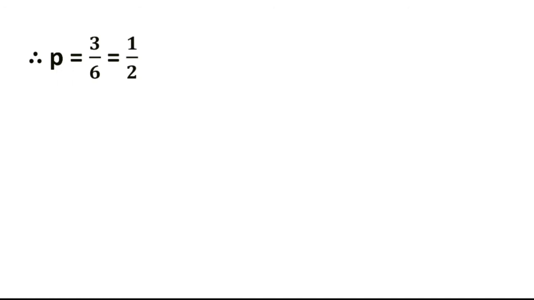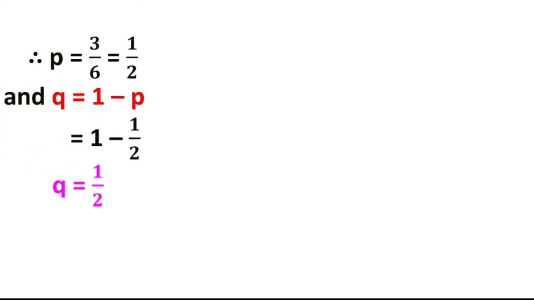3 upon 6, it becomes half. So you will get Q. What is Q? 1 minus P. That is nothing but 1 minus half, and is equal to half. Q is also half. सबसे पहले आपको P and Q find out करना है. N already दिया हुआ है.